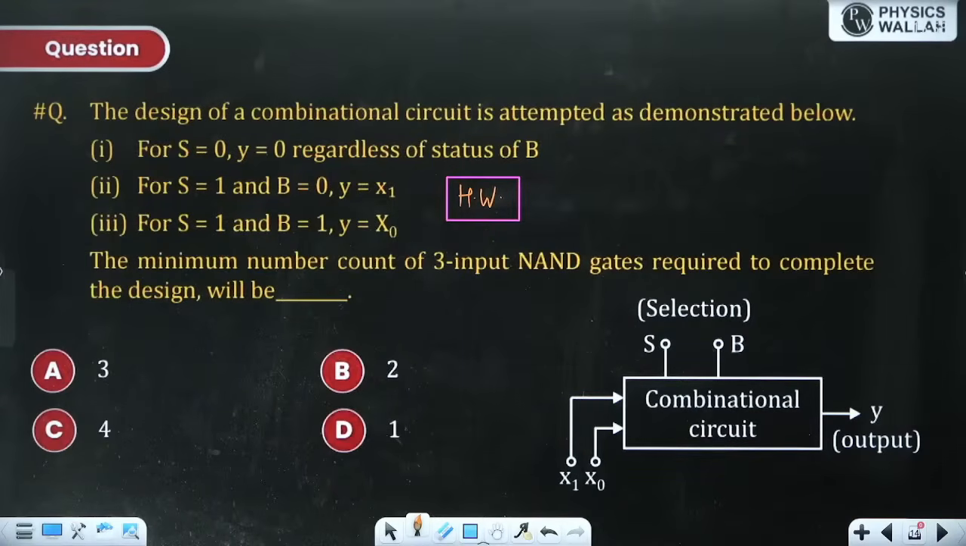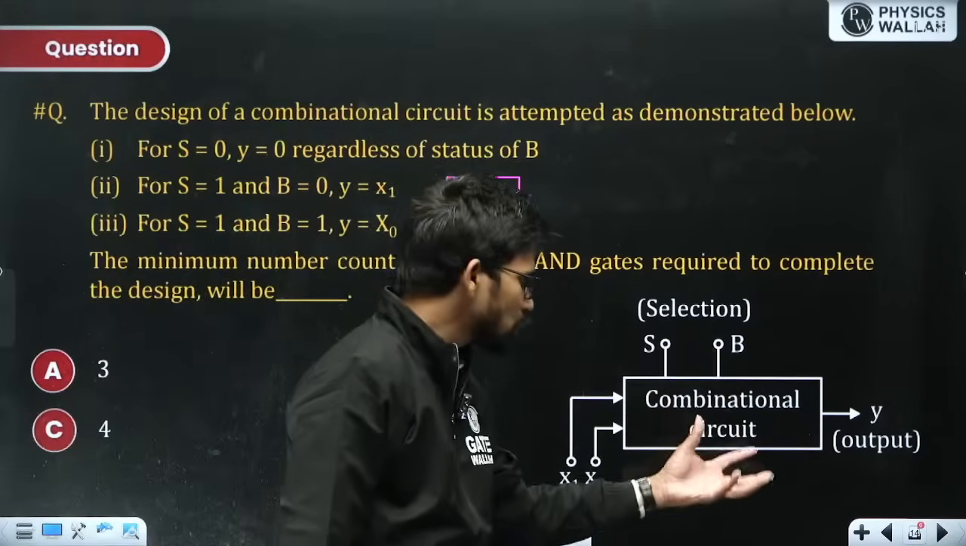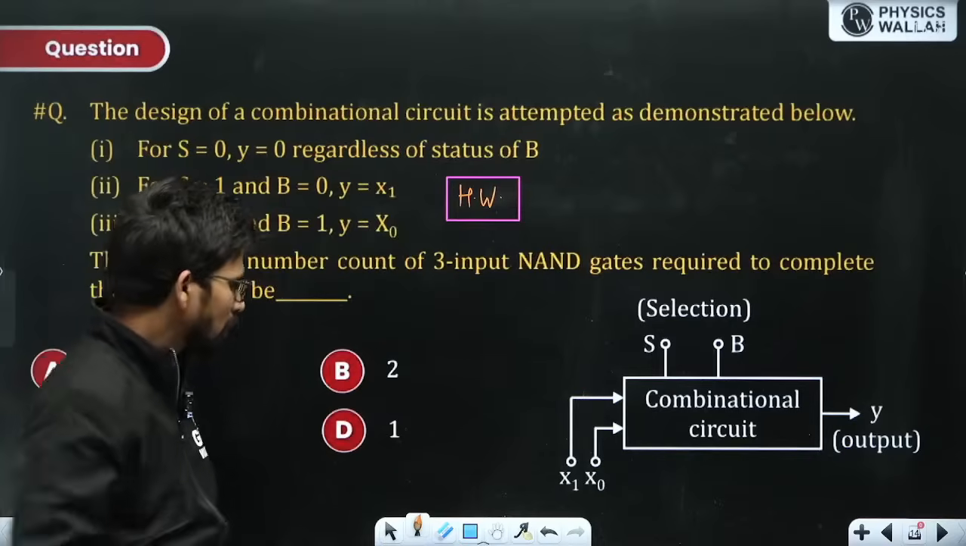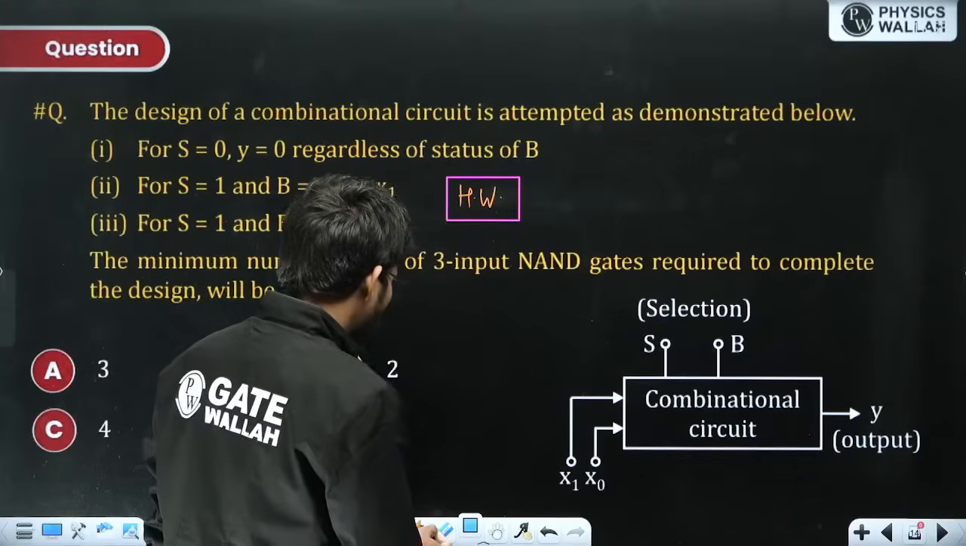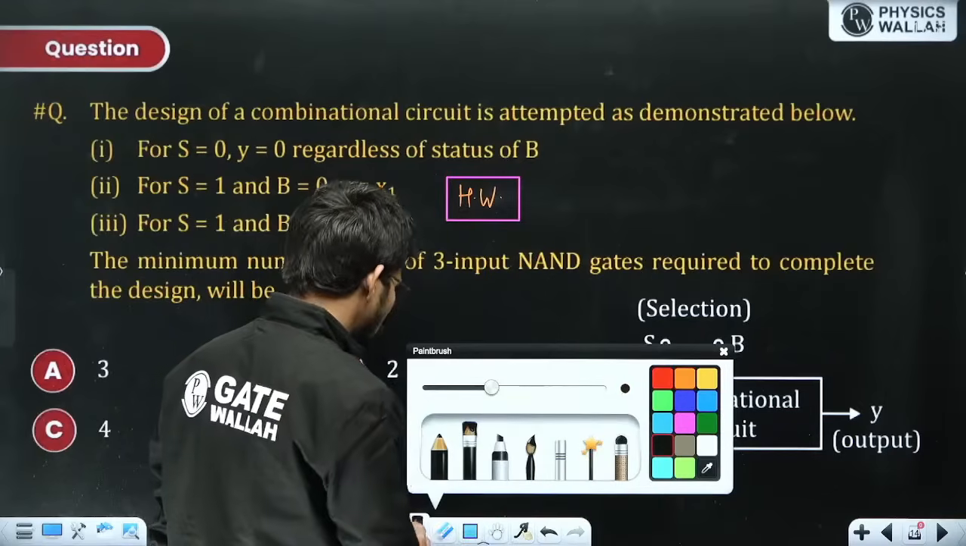The last question for today's session. The design of a combinational circuit is attempted as demonstrated below. For S to be 0, Y is 0 regardless of status of B. For S to be 1 and B to be 0, Y should be X1. For S to be 1 and B to be 1, Y should be X0. The minimum count of 3-input NAND gates required to complete the design will be? So this combinational circuit needs to be designed using 3-input NAND gates, and how many minimum NAND gates are required? You need to find it out.